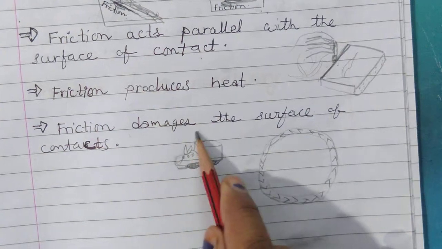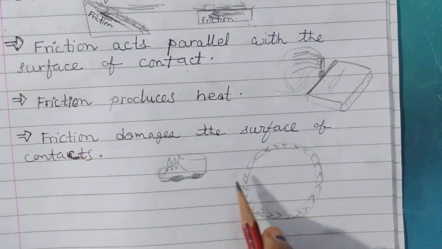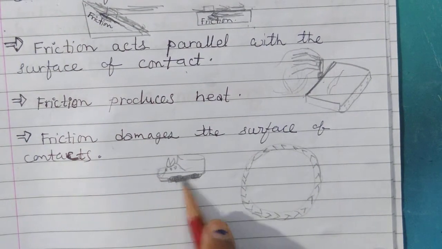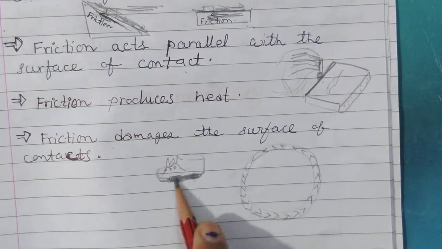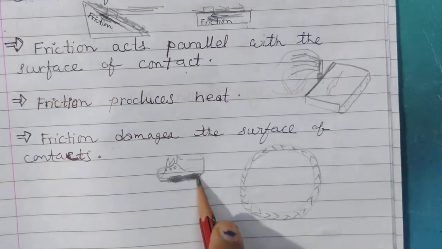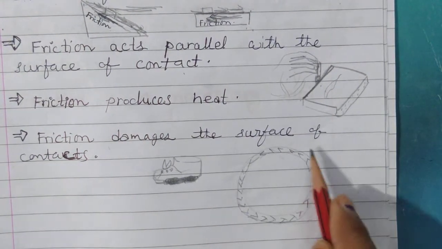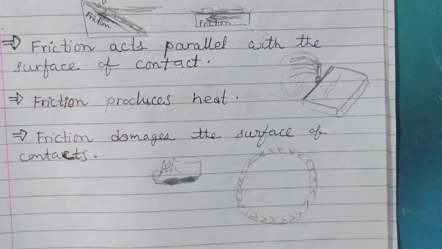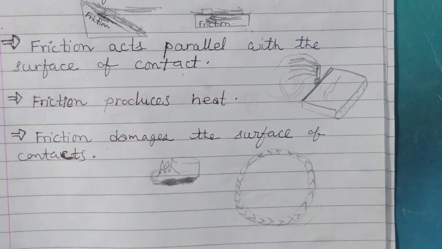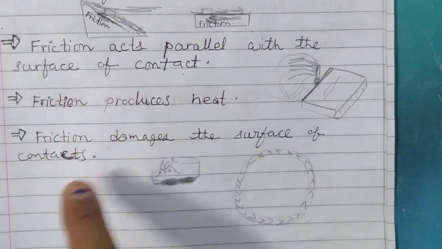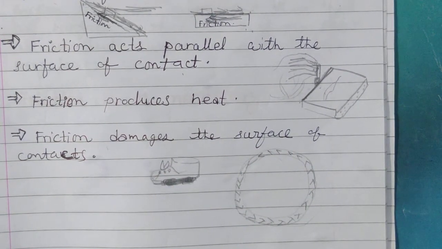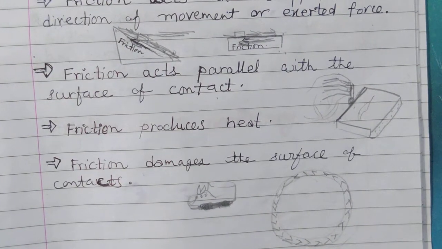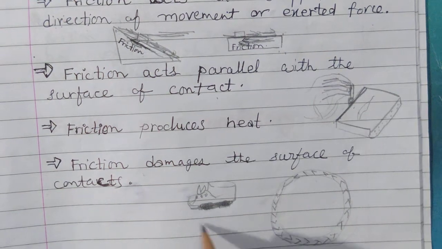Now see, friction damages the surfaces of contact. You have seen that after wearing and using shoes for some time, your shoe sole gets damaged, and bicycle tires or wheels, or tires of a car, also get damaged due to friction force. That means friction damages the surface of contact. Friction can damage even iron bridges, very big iron bridges, very big machine parts, devices too. Okay.